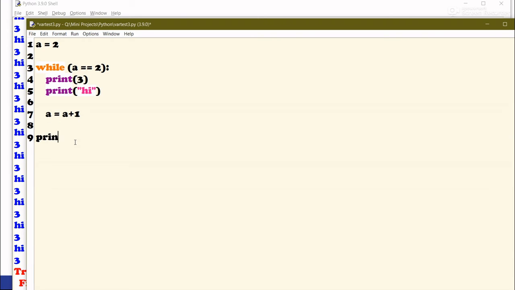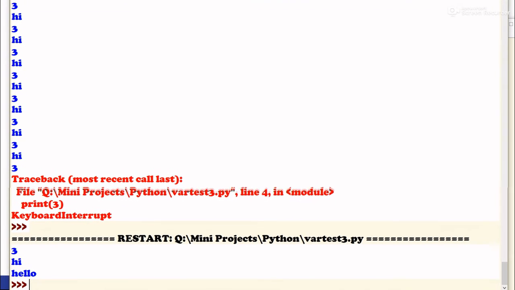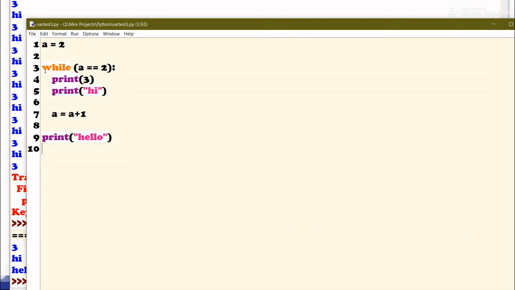So just to prove this, let me write print hi, sorry, not hi actually, because it will mix up with the old print statement. Let's say print hello. Now if we run this, we get 3 hi and then hello. We got 3 and hi because the first time the condition was true, but the second time the Python interpreter encountered the while loop, the value of a was 3, so the condition became false, and Python had to terminate this loop, and it got out to print hello.